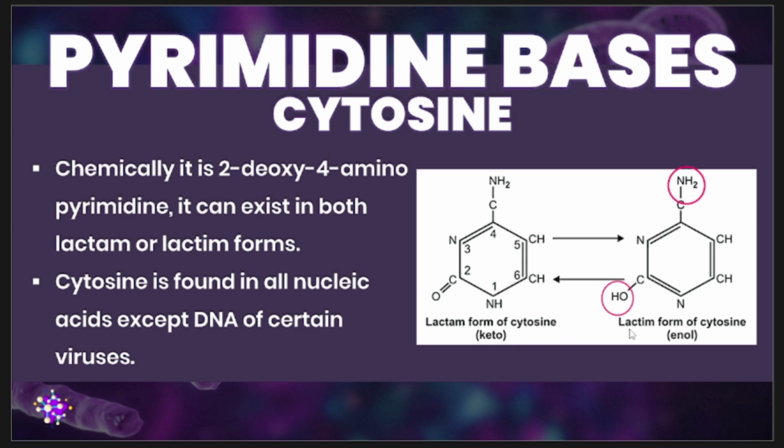On the other hand, when we say lactim form of cytosine, it can also be called your enol form. Now, on the keto form or lactam form of your cytosine, the nitrogen atom forms a bond with the carbonyl carbon atom, which results in its cyclic amide structure.